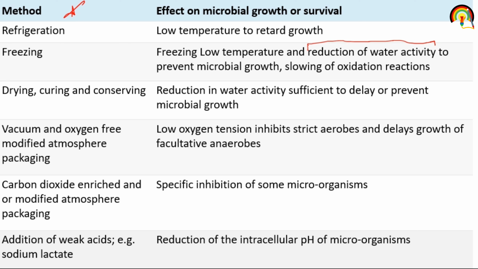Addition of weak acid like sodium lactate reduces the intracellular pH of the microorganism. So if there is no presence of optimum pH, because for the growth of microorganisms certain conditions are required, like optimum temperature, optimum food conditions, and if there is a reduction of intracellular pH, it can directly affect the growth of that microorganism. So these are several kinds of methods that are mainly used for the preservation of food, or to prevent food from contamination by affecting the growth of microorganisms.